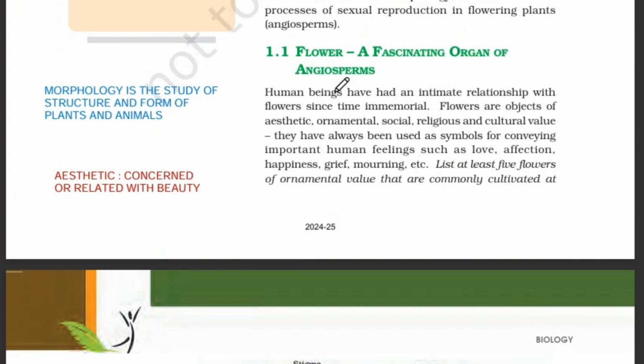So humans have a connection with flowers, and they can be our objects of aesthetic. Aesthetic means nothing but what is concerned or related with beauty, how we appreciate beauty. Ornamental, social, religious and cultural value, also they have been able to signify important feelings like love, affection, happiness, grief and mourning.